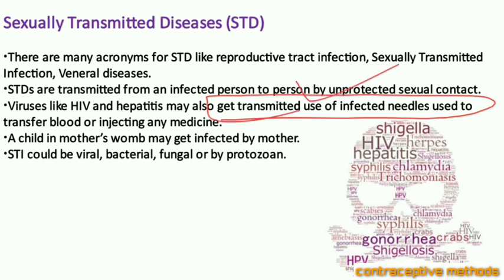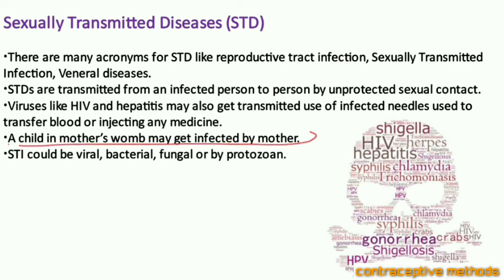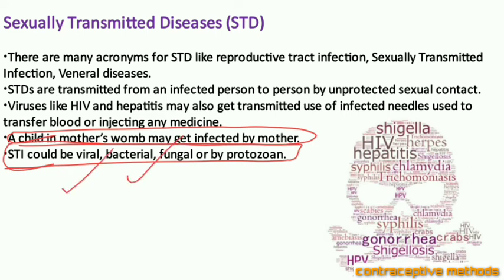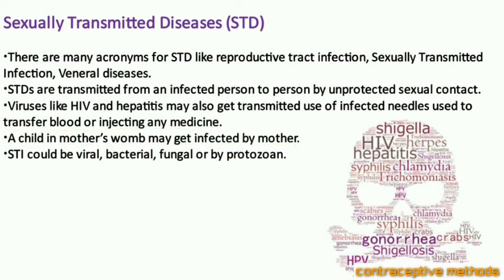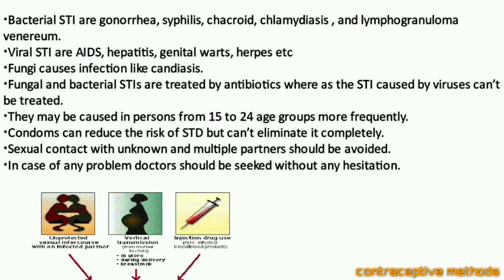Suppose a medical practitioner is using an infected needle to transfer blood or inject any medicine, then the infected needle may cause certain diseases like this. Sometimes a child also develops these kinds of problems from its mother, while still in the mother's womb. The sexually transmitted infections could be viral, bacterial, fungal, or protozoan. So let us talk about these in detail.